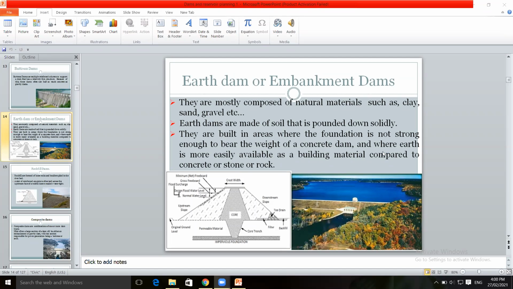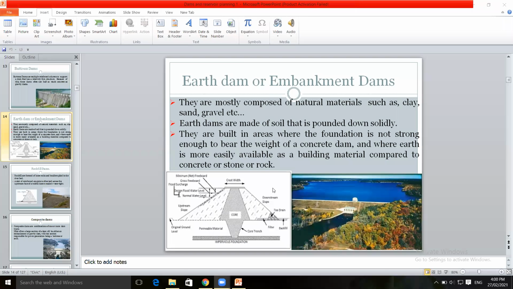And where the site has earth or clay, sand, gravel, which are more easily available to build this type of dams. Therefore, the cost of construction of the dam will be less. Material required will be at the dam site. Therefore, construction cost will be less. These are the advantages.